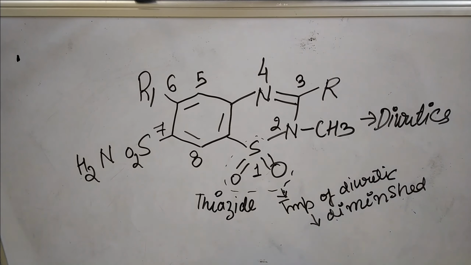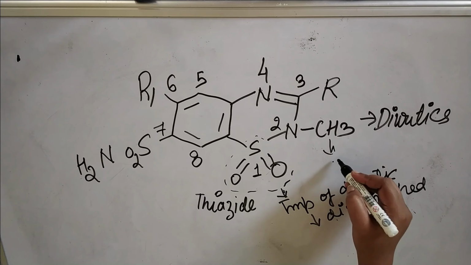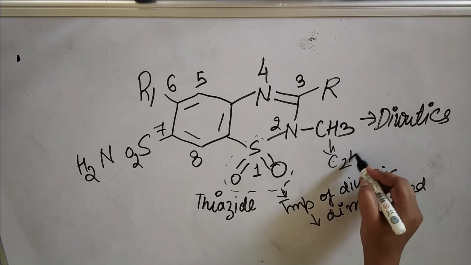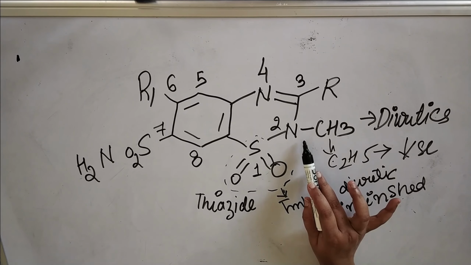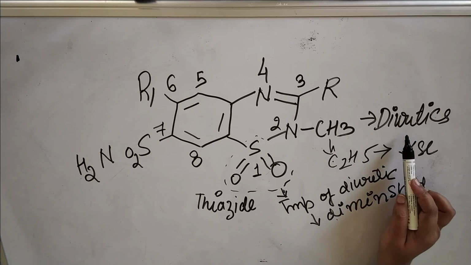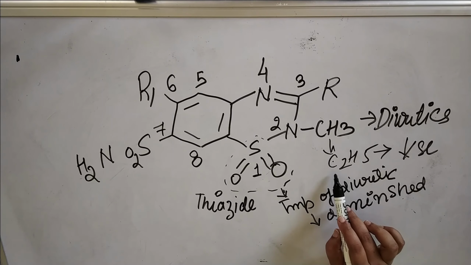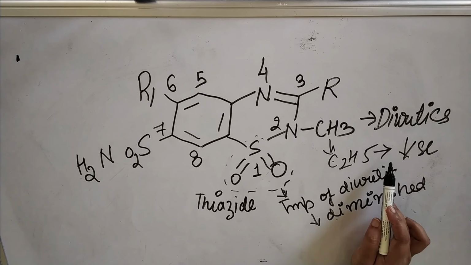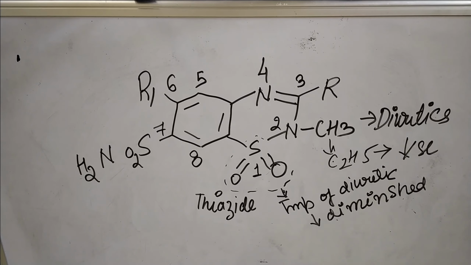But if we change this methyl group to C2H5 or any higher group, the activity will decrease. So at the second position we can replace the hydrogen with methyl and the diuretic activity will be there, but if we replace that methyl with ethyl group or higher carbon chain, then the diuretic activity will decrease. So that is for the second position.